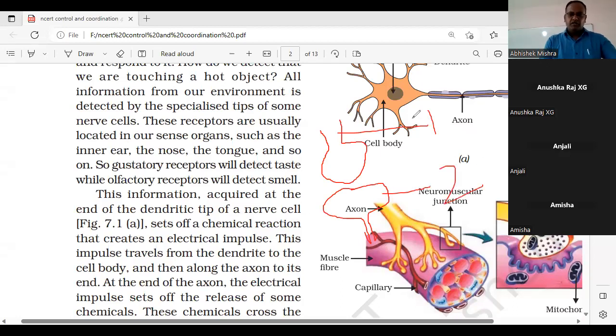Now students, see, at the nerve ending there are these rounded structures, which are called synaptic vesicles, and within this knob you can see some dotted structure I am drawing.